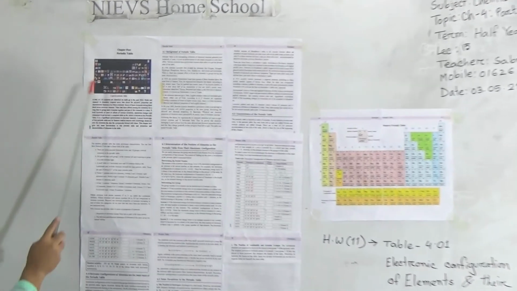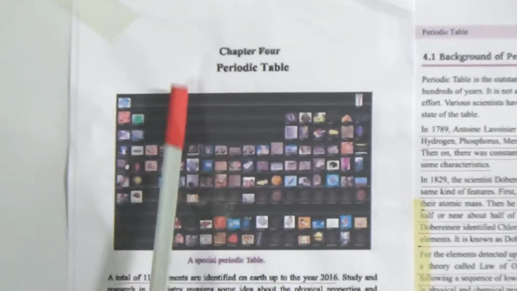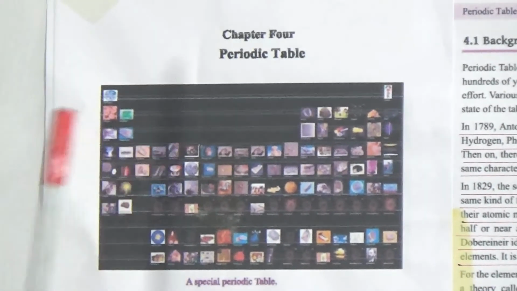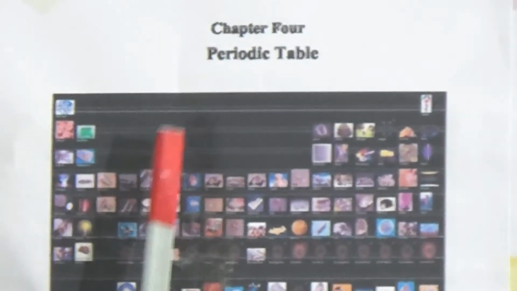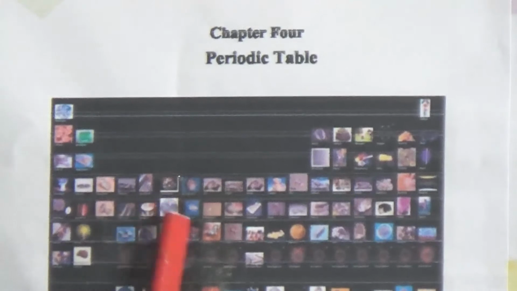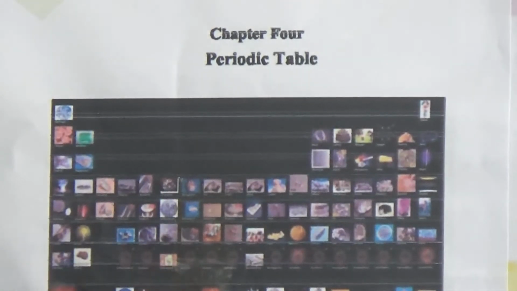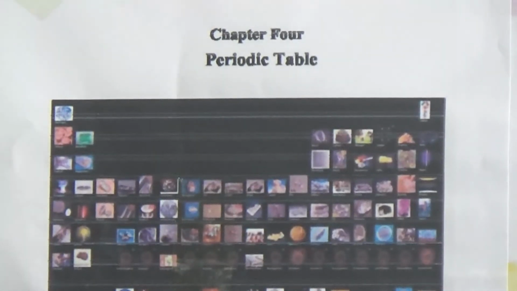Dear students, periodic table is the most important chapter of your basic chemistry, and you have to learn this table for your basic knowledge of chemistry. If you don't learn about the periodic table, you can't understand any of the topics of chemistry. Now come to the introductory part.